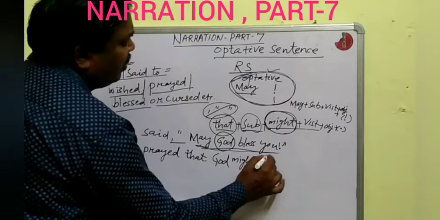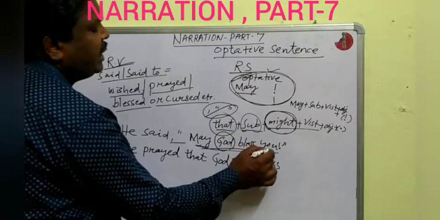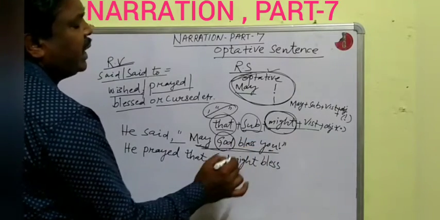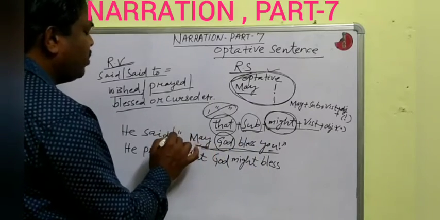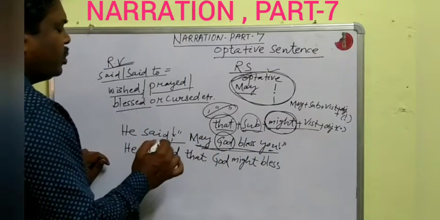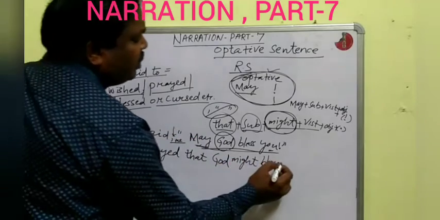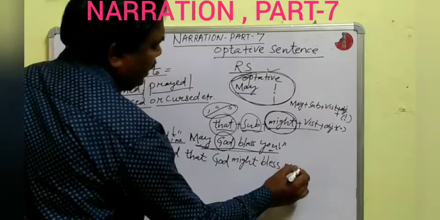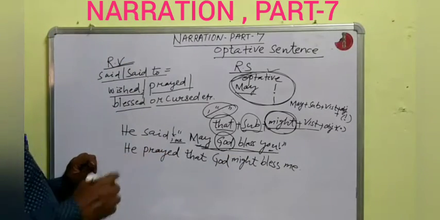Then the first form of verb, bless. God might bless. Then here it is you. You is second person, and a second person pronoun will be changed according to the object. So assuming me as the object, we shall change it. So here the answer will be me. He prayed that God might bless me.